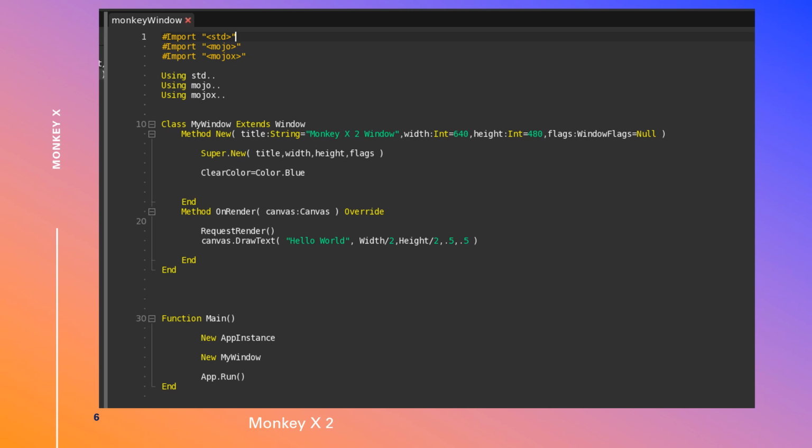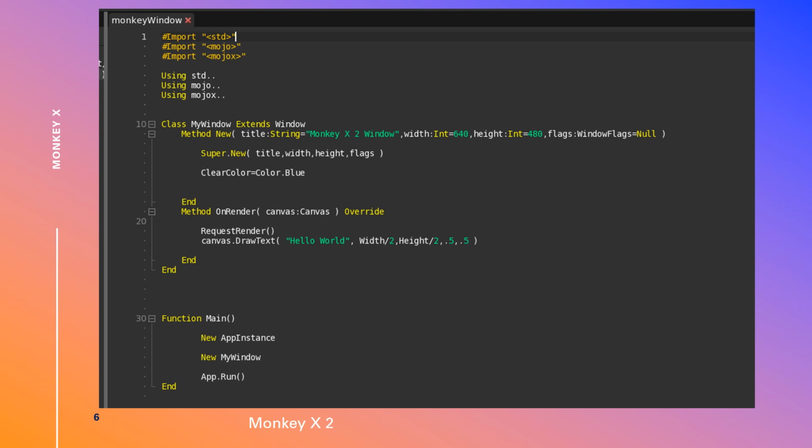I created a class called MyWindow, which extends the Window class. I created a method, which is new, with a title, which is a string that I set to MonkeyX2. I set the width, which is an integer, at 640 pixels. I set the height as an integer at 480 pixels, and call the flags for the window flags, which are currently set to null. I could set that to resize window. I call the super.new, which requires 4 items: the title, the width, the height, and the flags.